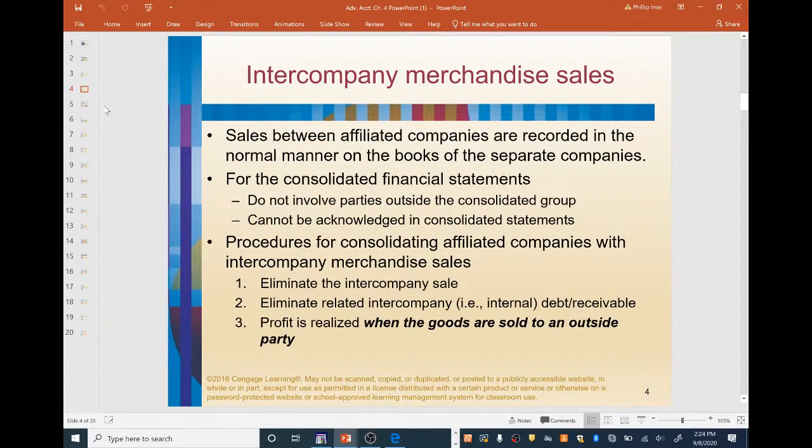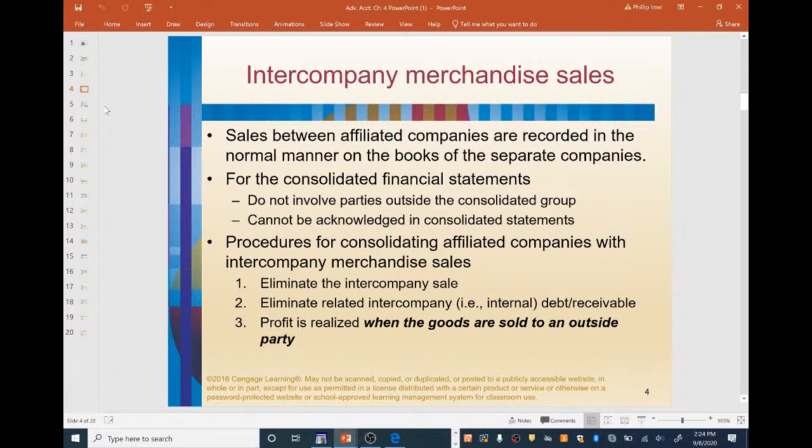Okay, intercompany merchandise sales. Sales between affiliated companies are going to be recorded in the normal manner on the books of the separate companies. What this means, if the parent company makes a sale to a subsidiary company, or if a subsidiary company makes a sale to a parent company, then they're going to record the sale and the receipt, or whatever the cost of the sale is, to whoever's on the receiving end, in the same manner as if they would sell to an outside party, or if they would be purchasing from an outside party.